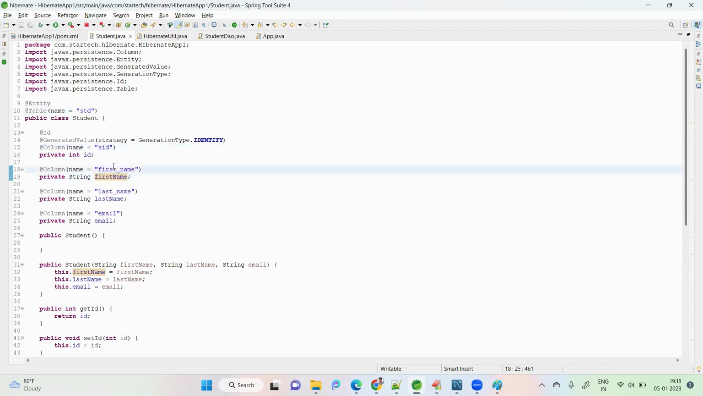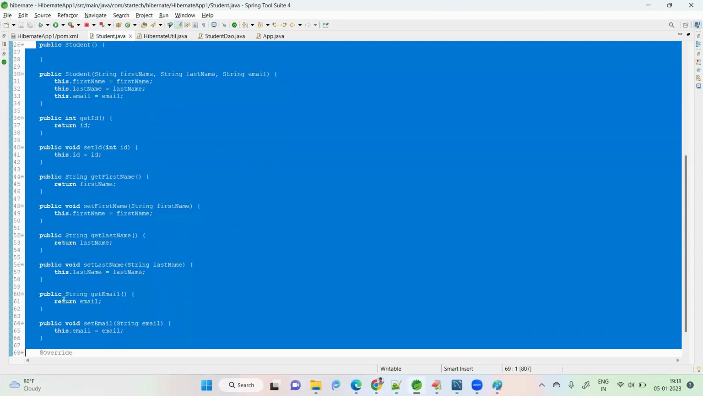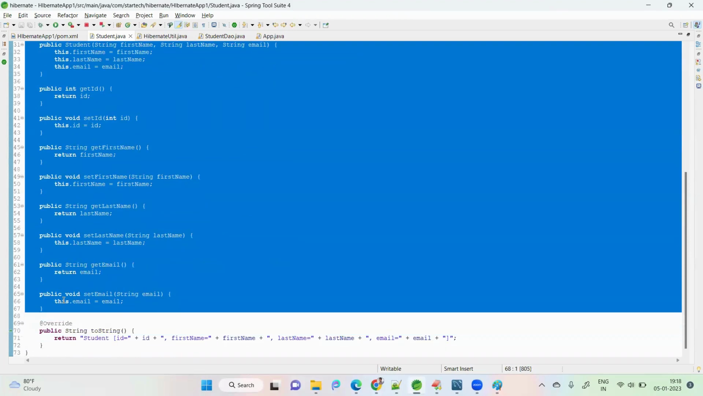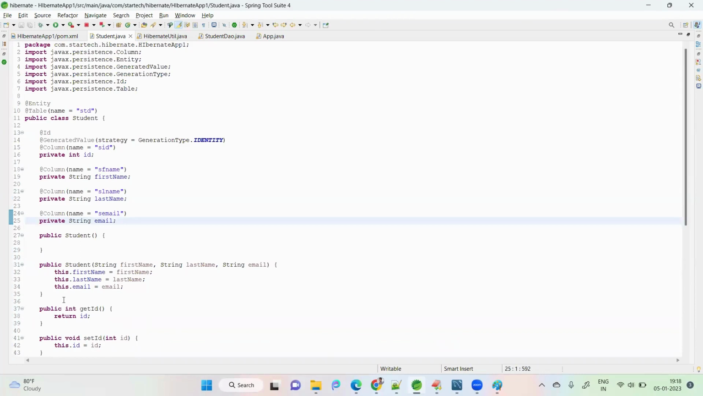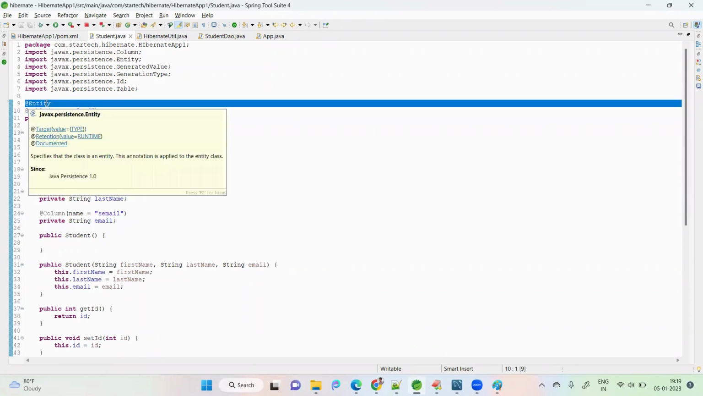Variable name is firstName, but the column is fname, student first name. In the database I will make it student lname, last name. Okay, email, student email. Fine. So these are the constructors, default constructor and parameterized constructor, which we already know. Not much to discuss. Setters, getters, and the toString method. Okay, now it is ready. I mapped the table name to our class name. This @Entity is simply to tell Hibernate this is an entity class.